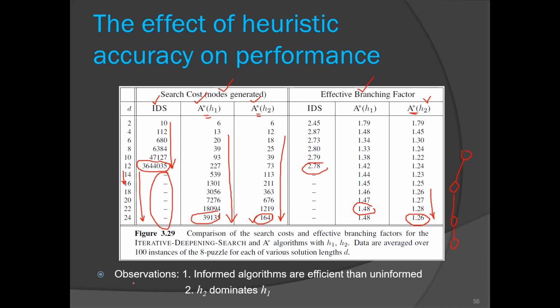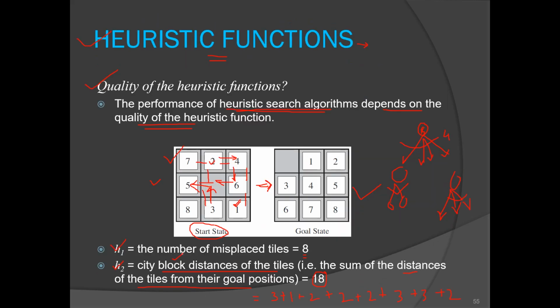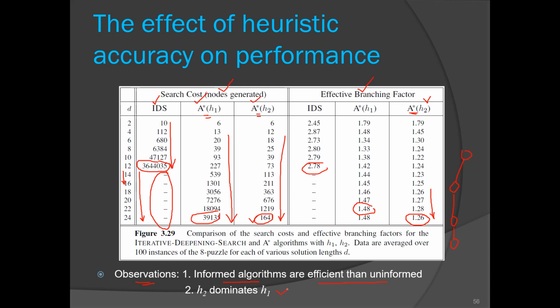So here we can make 2 observations. Informed search algorithms are more efficient than uninformed search algorithms, provided their heuristic is of good quality. And if you compare these two heuristics, H2 is dominating H1 in terms of nodes generated, because it has fewer nodes generated and its branching factor is also less. So we can say that H2 is dominating H1. This is how you require your problem domain knowledge in order to build such a heuristic.